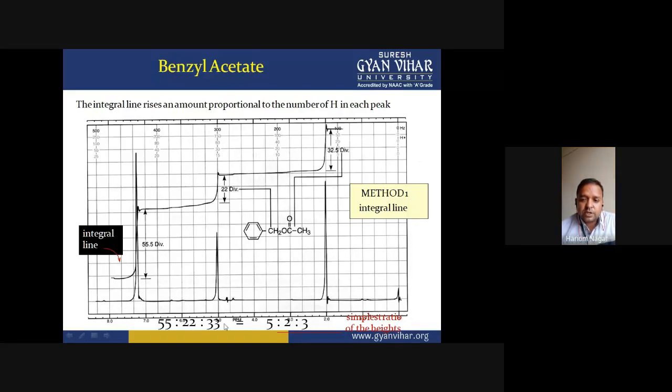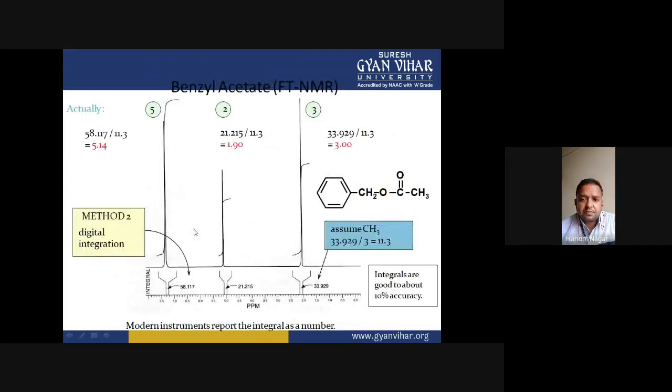And this is equal to 3:3, 3:2, 5:5. When this is simplified, it is actually 5:2:3. This is the exact ratio we obtain of the peak areas of these types of protons. So this is called the integration of peak.